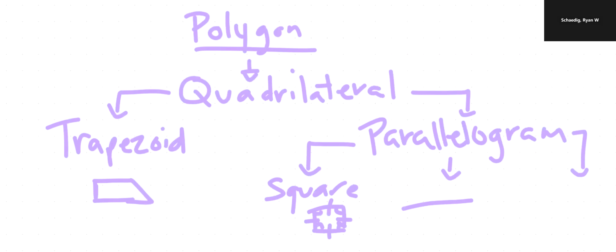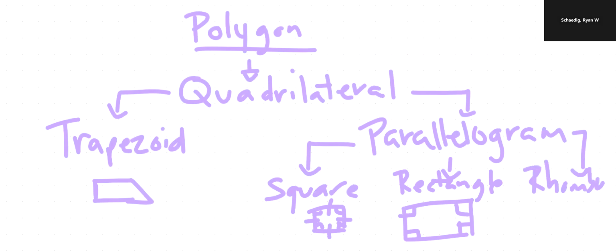You have the rectangle, which again is a four-sided shape, but it just needs four right angles. And so we often draw it that way, but again, that's not it. It doesn't have to be that. And then we have the rhombus, which again is like a square, except it just has four equal sides. Angles don't matter. And that, my friends, is it. That's it. Eighty-five minutes later, that's all you need to know.